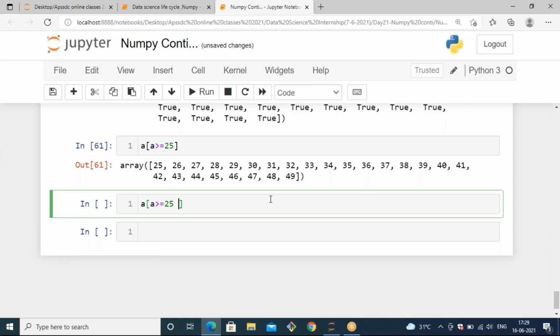Yeah, we can use the logical AND operator. Whenever you have two or more conditions, you can separate them with parentheses, and in between I put the AND operator, and one more condition: the data should be lesser than or equal to 40.